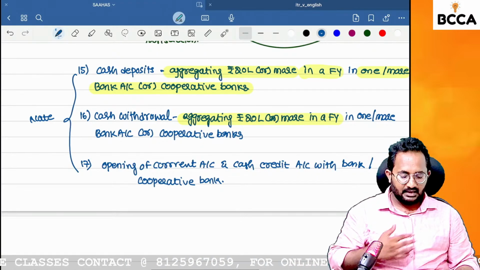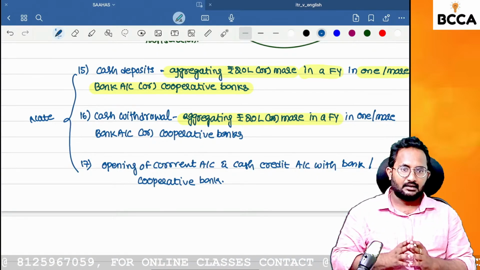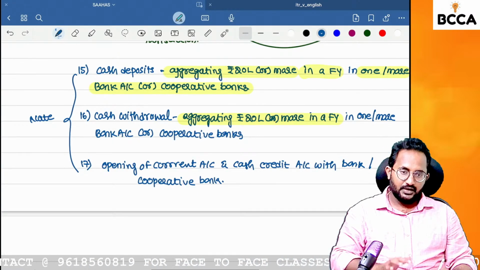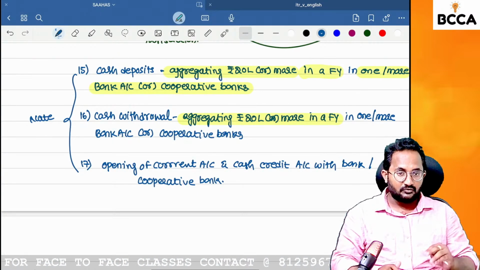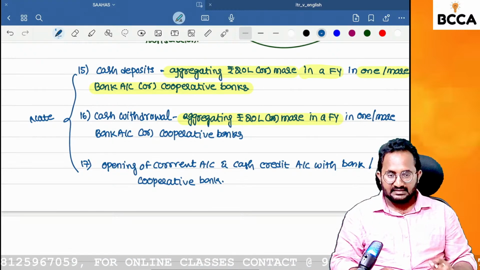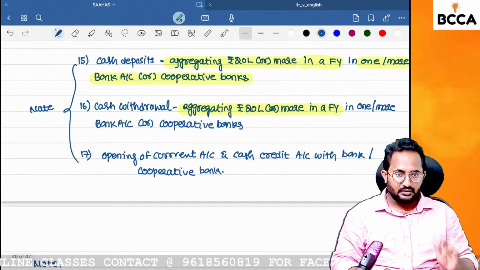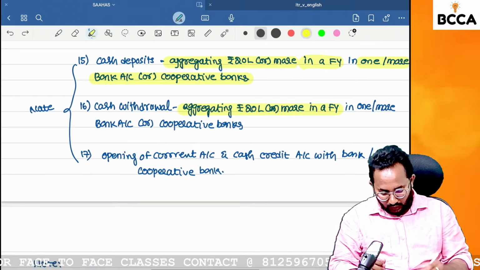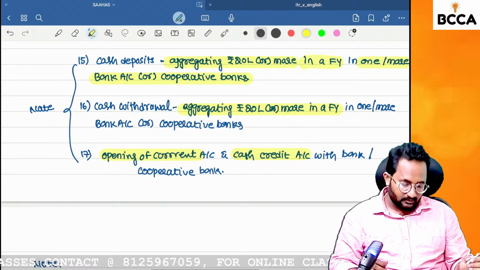That means already I deposited how much amount? 90 lakhs. I want to deposit 3 more lakhs. I'm already withdrawing how much amount? 90 lakhs. I want to withdraw 3 more lakhs. So in this situation, yes sir, 20 lakhs is crossed, and withdrawal also 20 lakhs crossed. And I want to open the current account or cash credit account.